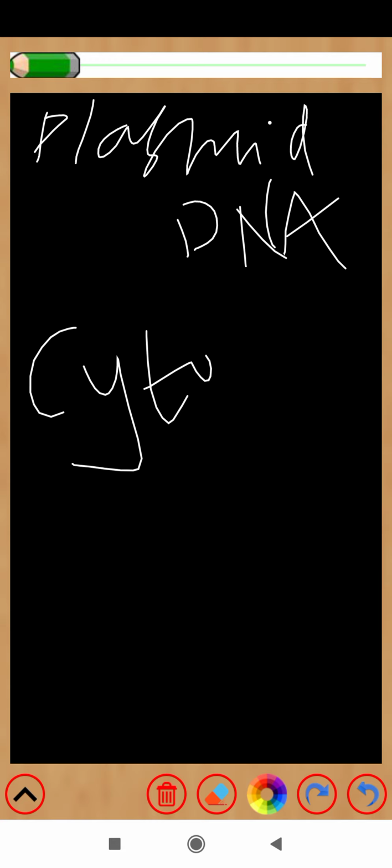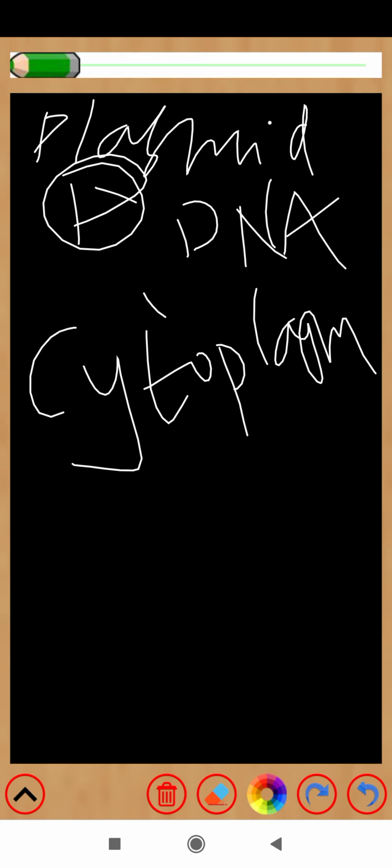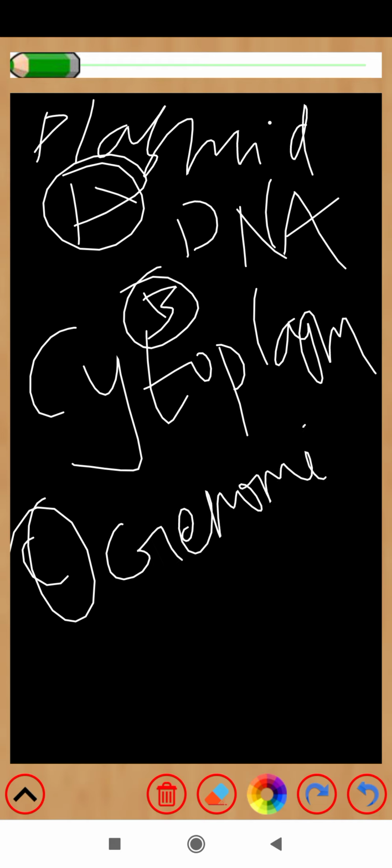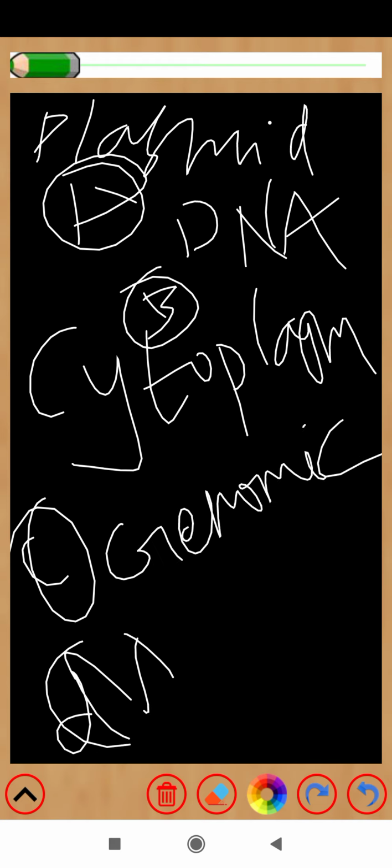Now you might be asked where these are, so you should go for the answer plasmid DNA. You will be asked where the phenotypic material is, in plasmid DNA or in cytoplasm. A is plasmid DNA, B cytoplasm, C genomic DNA, D all of the above.